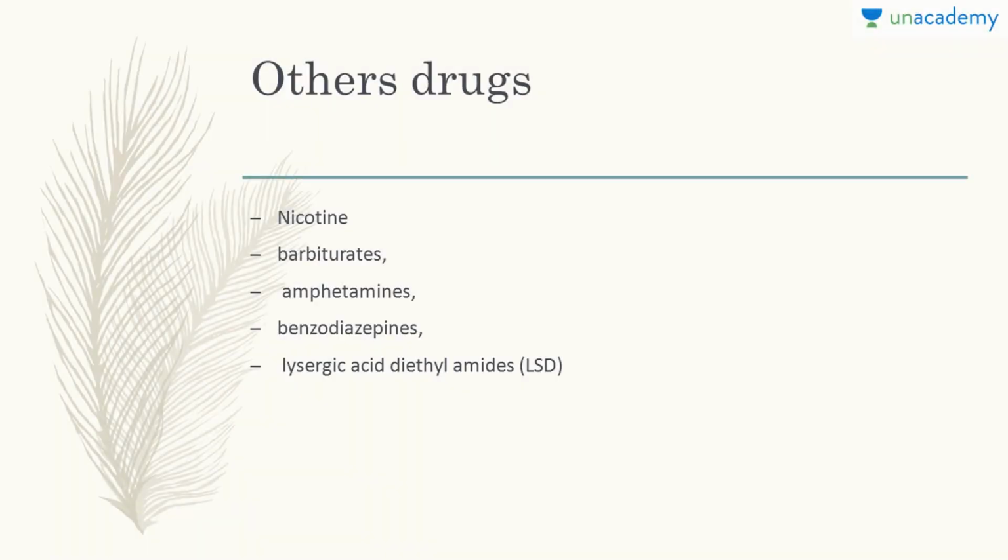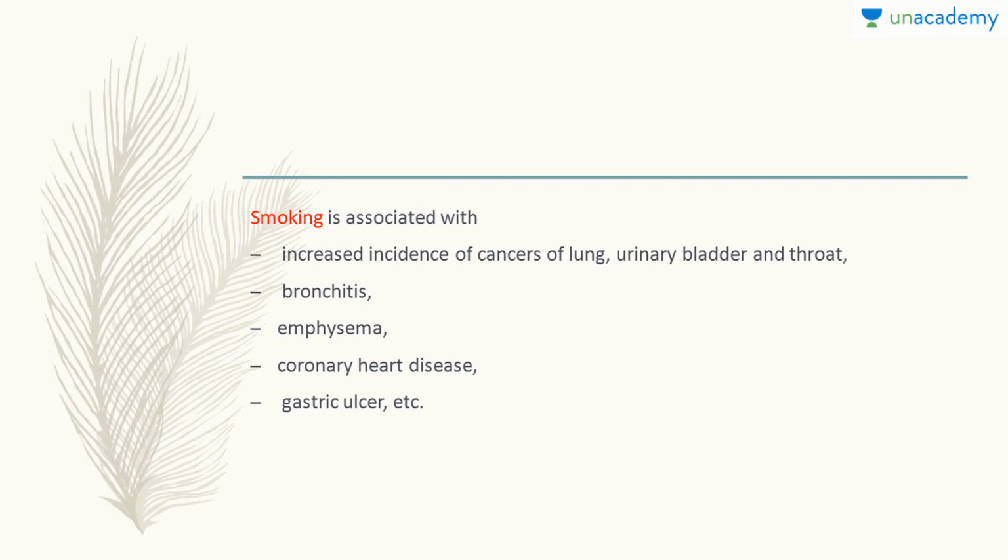There are some other drugs which are also abused, like nicotine, which is present chiefly in tobacco. It may be chewed or taken in the form of smoke by cigarette, bidi, cigar, etc. Then there are barbiturates, amphetamines, benzodiazepines, lysergic acid diethylamide, etc. They are also most commonly abused. Then comes smoking, which is one of the most prevalent things in society.